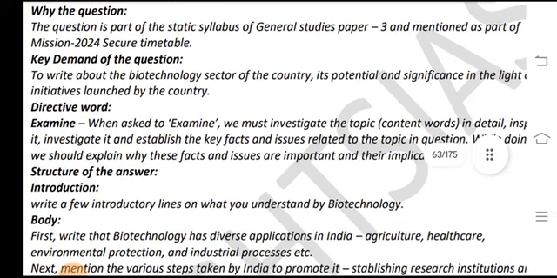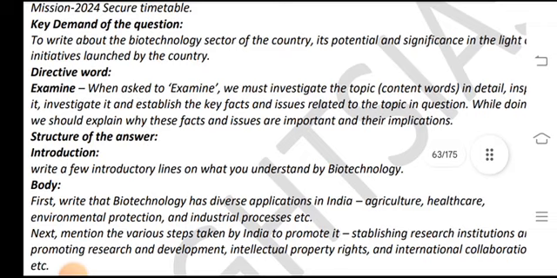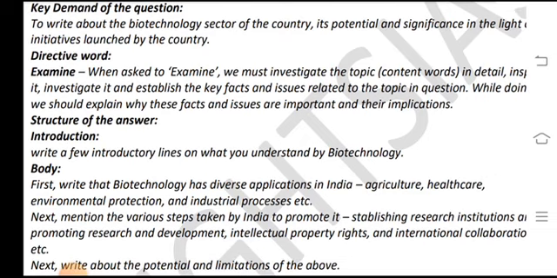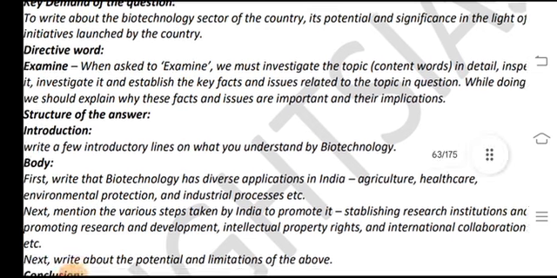The question is a part of the syllabus of General Studies Paper 3 and is mentioned as a part of the Mission 2024 secure timetable. The key demand of the question is to write about the biotechnology sector of the country, its potential and significance in the light of government initiatives.